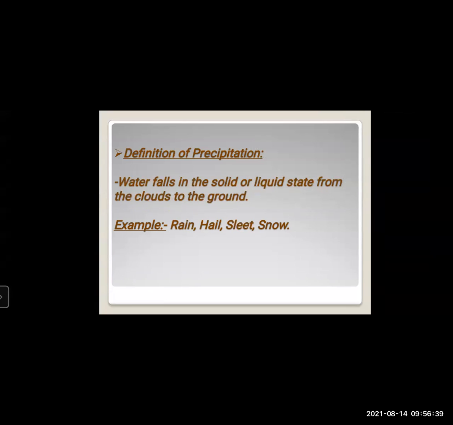Whenever you study this chapter, keep the water cycle in your mind. Then you can easily understand the terms. Examples are rain, hail, sleet, snow. These are the examples of precipitation.